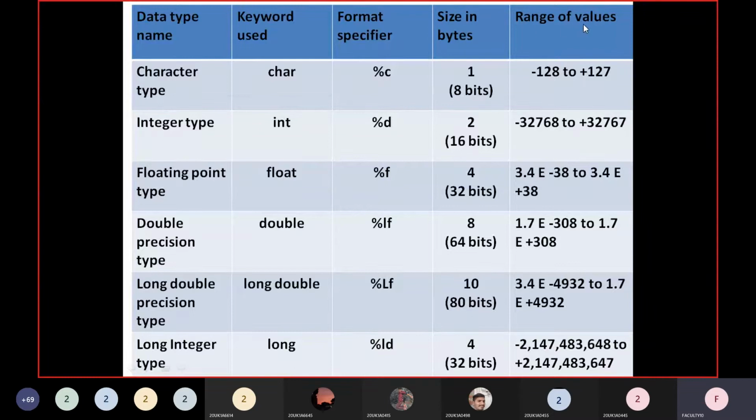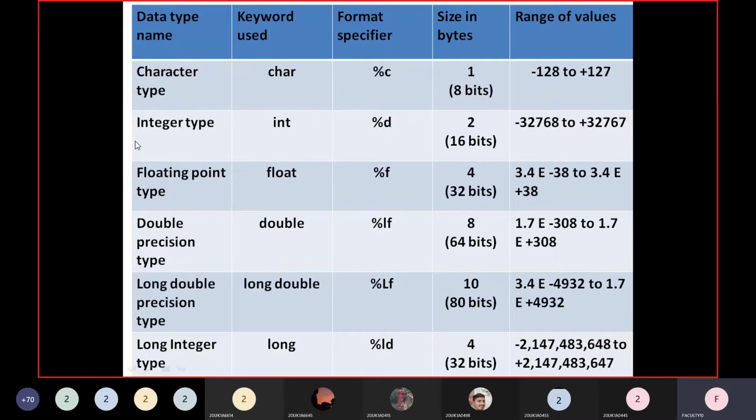Just remember, in today's class I am just giving the range of values supported for each data type. How these values are arrived at, I'll tell you in tomorrow's class. There is some mathematics involved in this, and we'll discuss it tomorrow. So don't worry about these range of values. I'll tell you clearly, and you can easily remember these values. Minus 128 to plus 127.